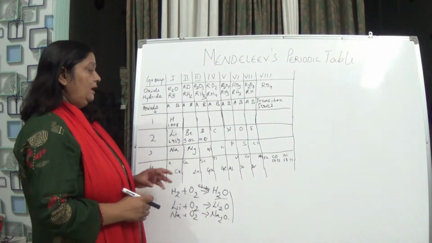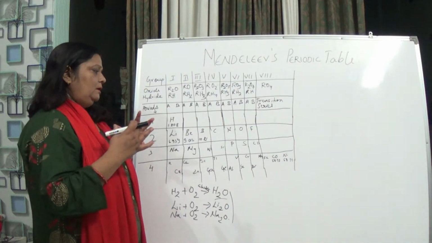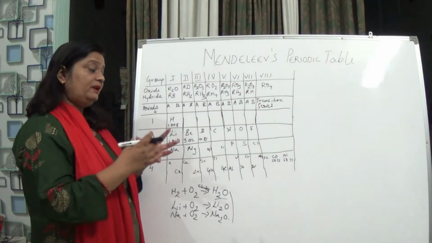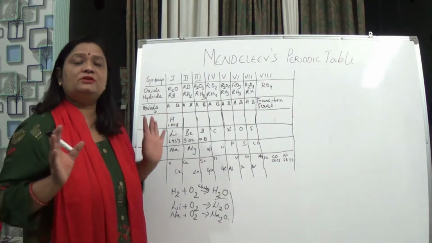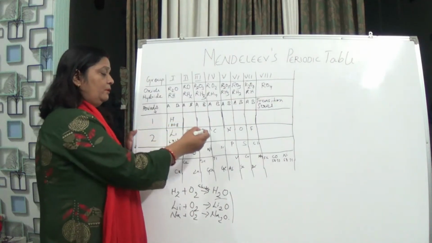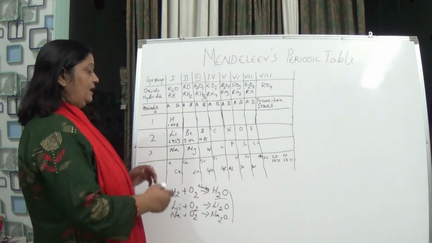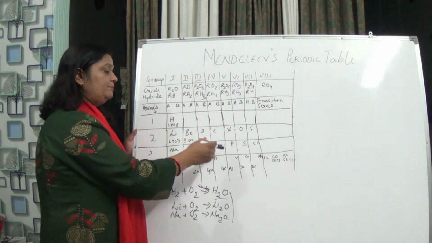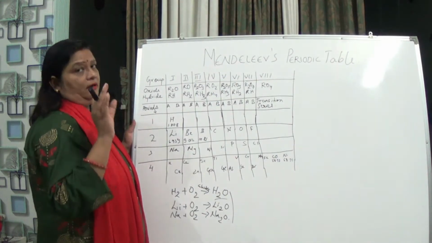Actually when he was making the periodic table, he was in the state of mind that he could understand that here these places would be left vacant, because afterwards these elements will be discovered. Okay, and those were what? Eka boron, Eka aluminium, and Eka silicon. It means below boron something will come, below aluminium something will come, below silicon something will come. Some element will be discovered later on.